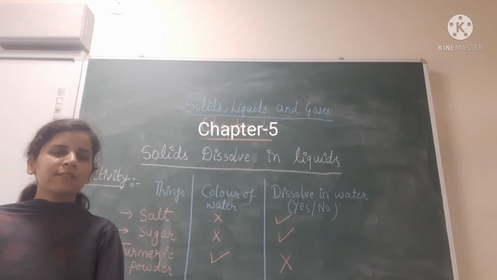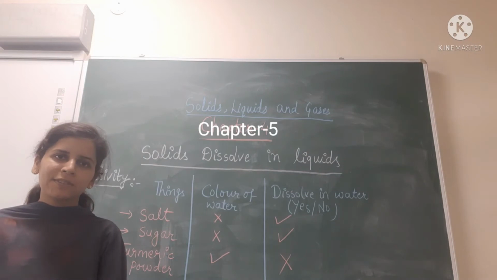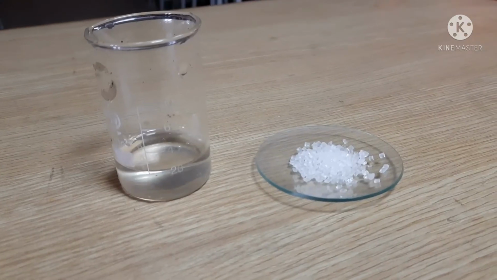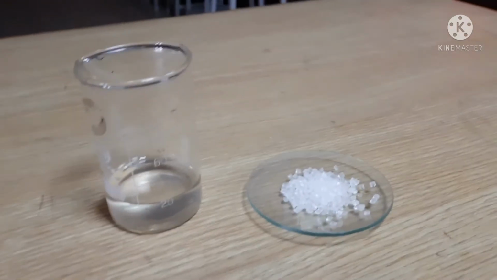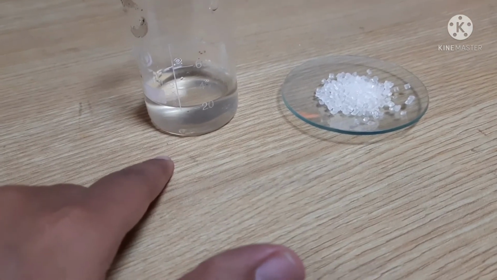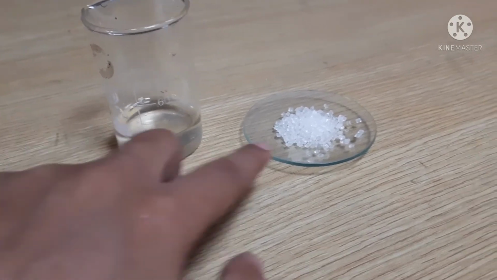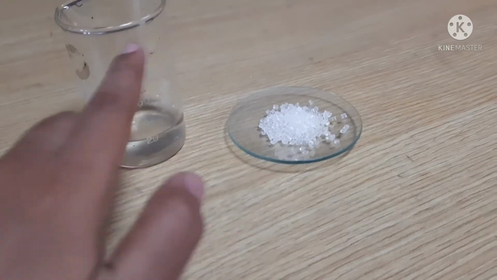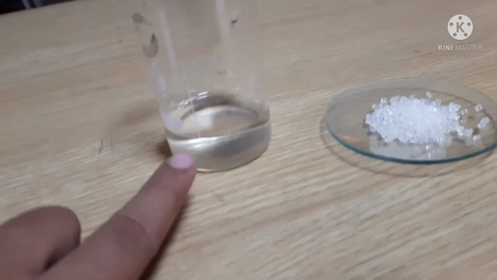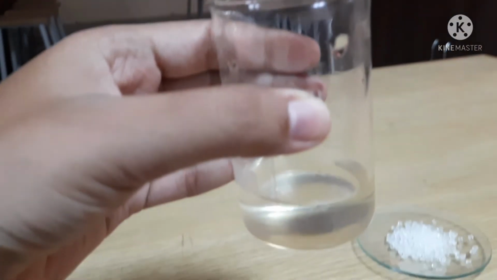Now students, we will see how sugar molecules dissolve in water, and also we will see if there is any change in the volume if I add these sugar molecules in water. As you can see, I have taken 20 ml of water in this beaker, right?